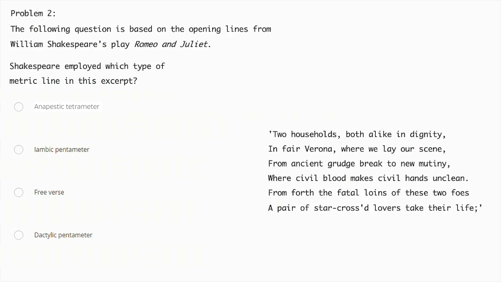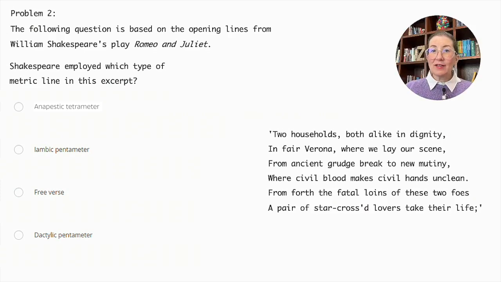Two households, both alike in dignity, in fair Verona where we lay our scene, from ancient grudge break to new mutiny, where civil blood makes civil hands unclean. From forth the fatal loins of these two foes, a pair of star-crossed lovers take their life.